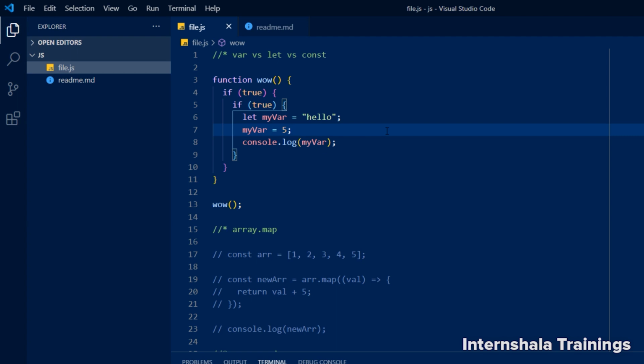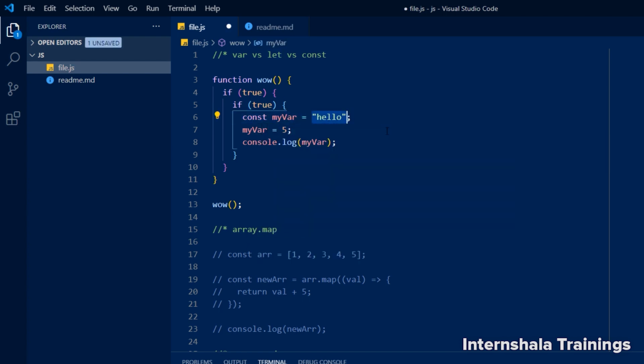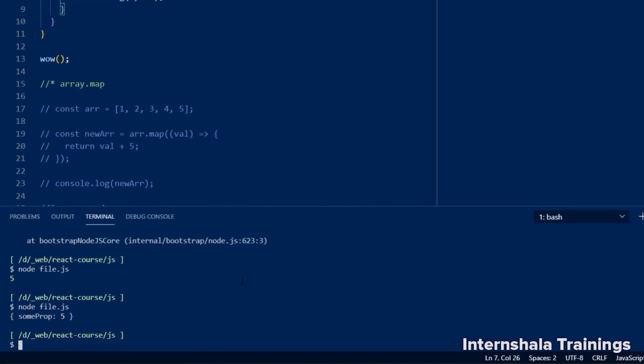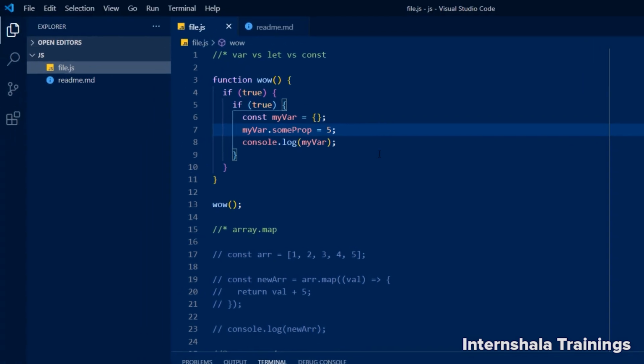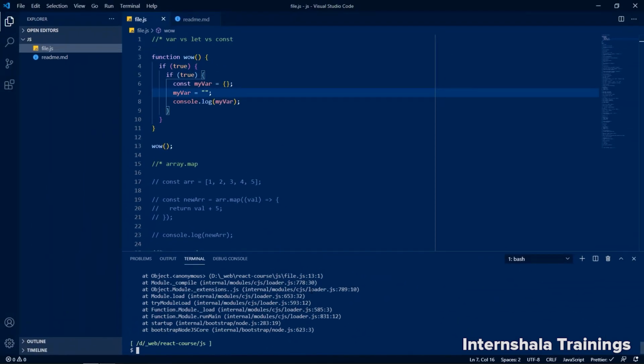One point to mention here is that if we have an object, for example, I declare const my var is an object, and then I do something like my var dot some prop equal to 5, and I try and execute this code, it will not produce an error, because in this way we are not directly changing the object, we are just modifying the internal properties. That's why we don't have any warnings. However, if I try and redeclare my var to, let's say, a string, only then I will have the error message.